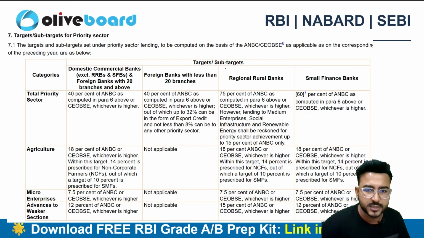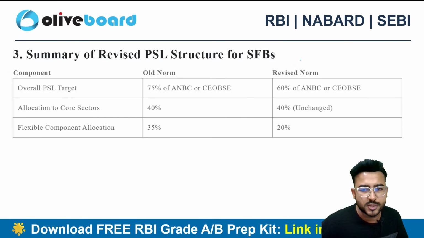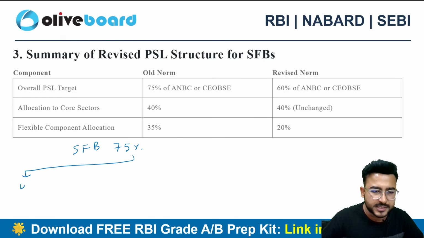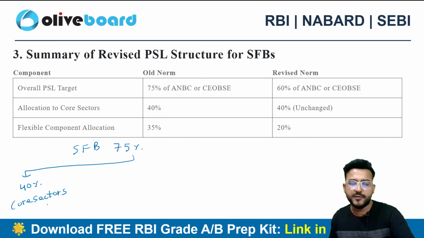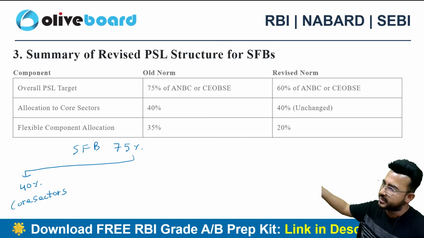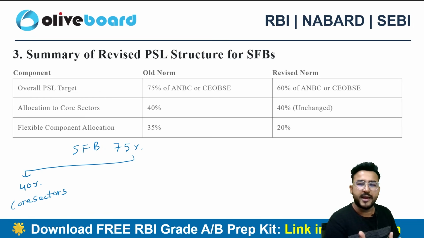You can later on refer to the sub targets of different categories as well, right? Revised norms. What used to happen earlier in the case of small finance banks is they used to have 75% as their PSL. Out of that, 40% they needed to allocate to the core sectors. Sir, what is this core sector? We do have so many types of PSL loans. It can be agriculture, education, housing and so on. Out of that, there is a core sector classification by the Reserve Bank of India.